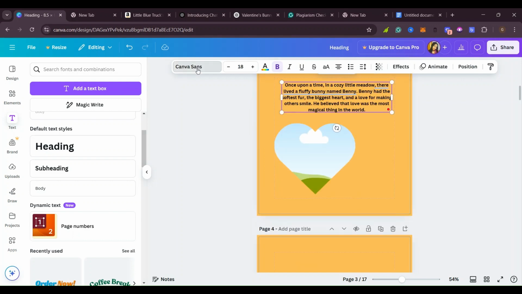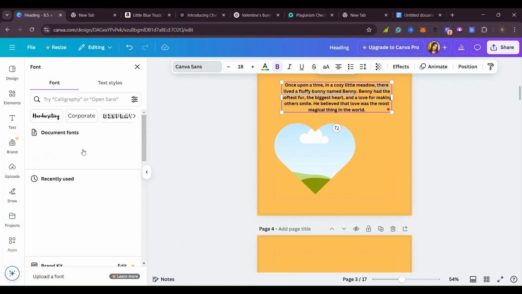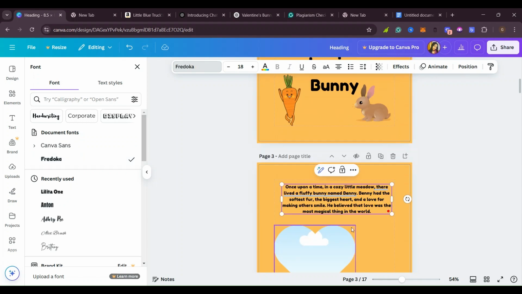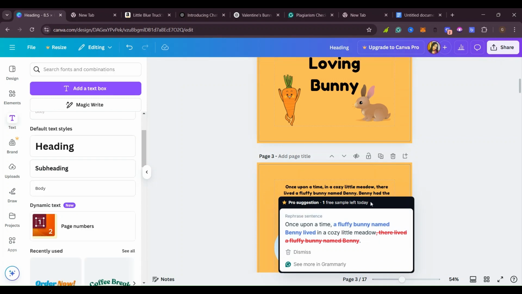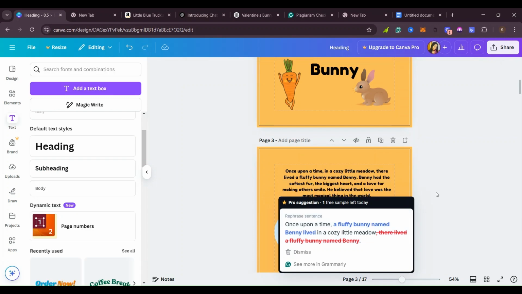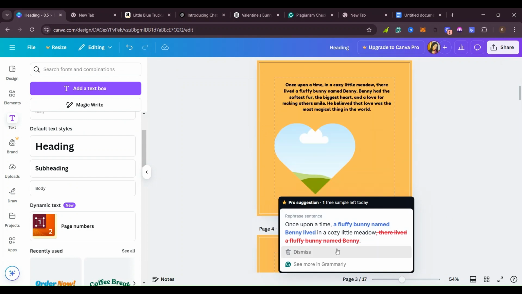So I'm going to change that font so that it can match our font that we used for the first page. So like that, or you can check out and see which fonts that kids like. You can ask ChatGPT to tell you which fonts that kids like. So that's how our book is coming.